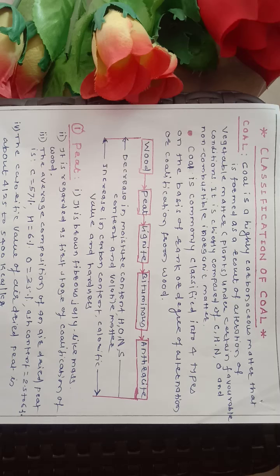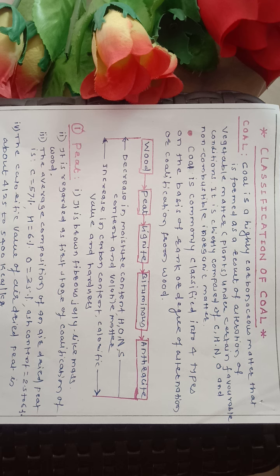Hello students, today we are going to discuss classification of coal. First we should know what is meant by coal. Coal is a highly carbonaceous matter that is formed as a result of alteration of vegetable matter, that is plants, under certain favorable conditions. This coal mainly consists of carbon, hydrogen, nitrogen, oxygen and non-combustible inorganic matter.